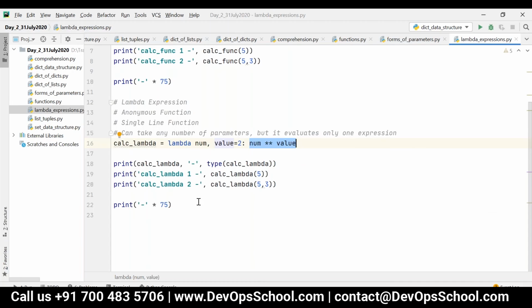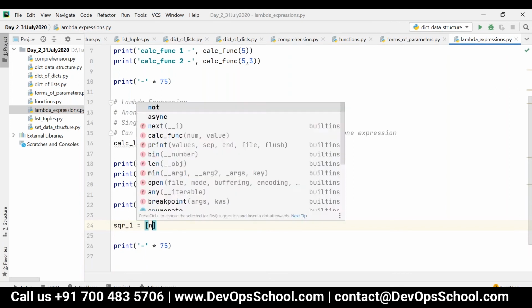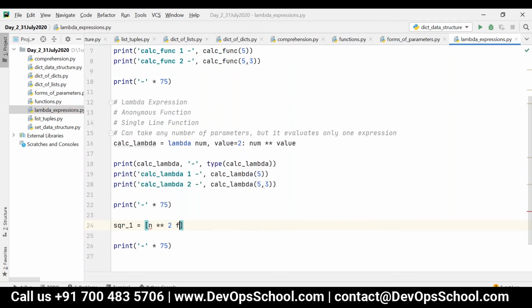For example, we had one comprehension, right? Let's say SQR1 is equal to n square for n in range of 1 comma 6. Now what will happen in this case?